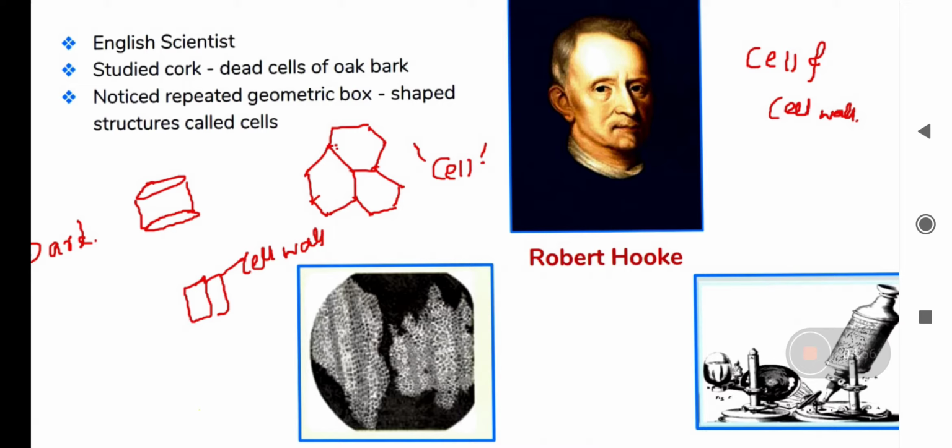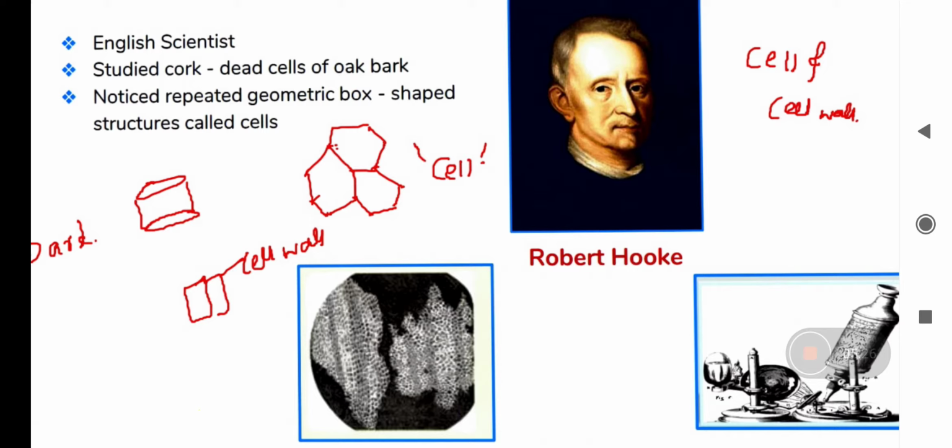So he coined the term cell. Cell is derived from the word cellule. Cellule means a little room. So he found a small compartment and he coined the name cell.